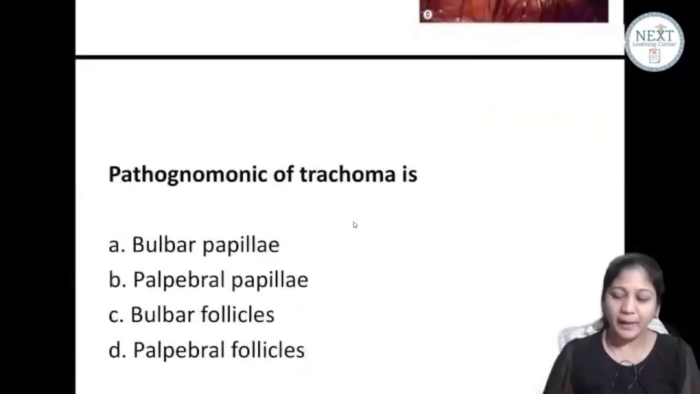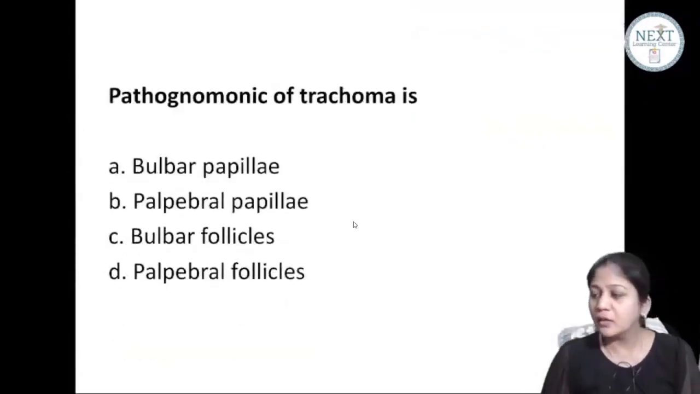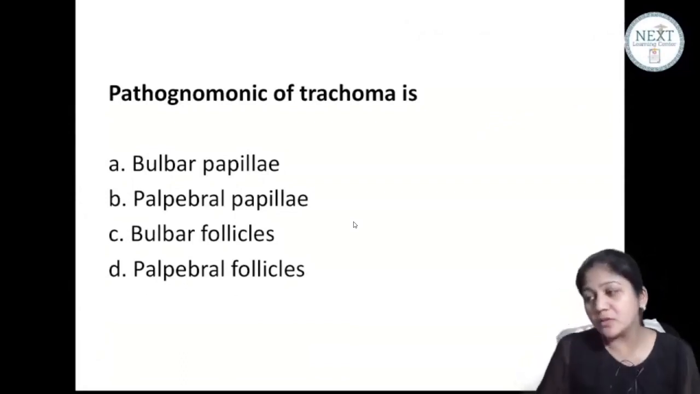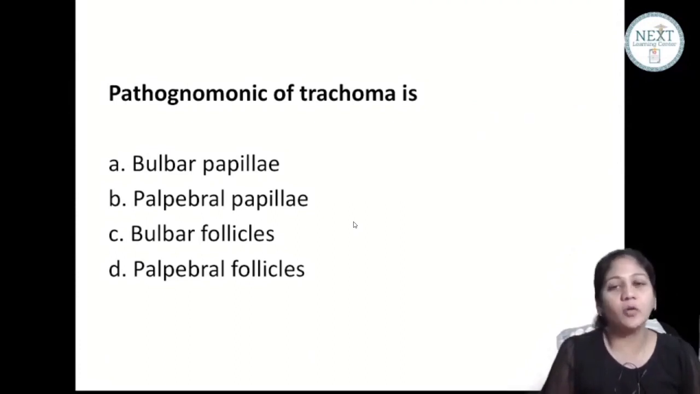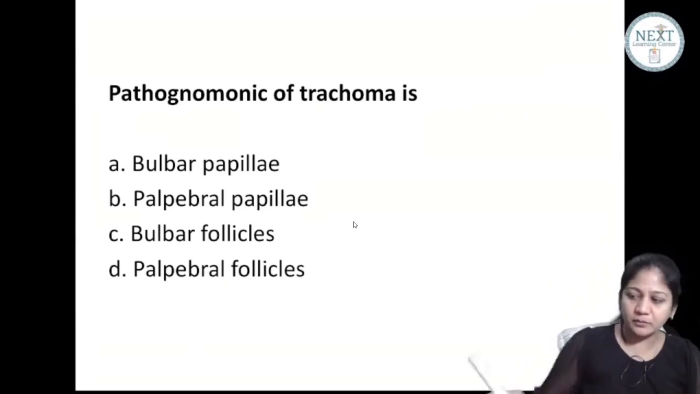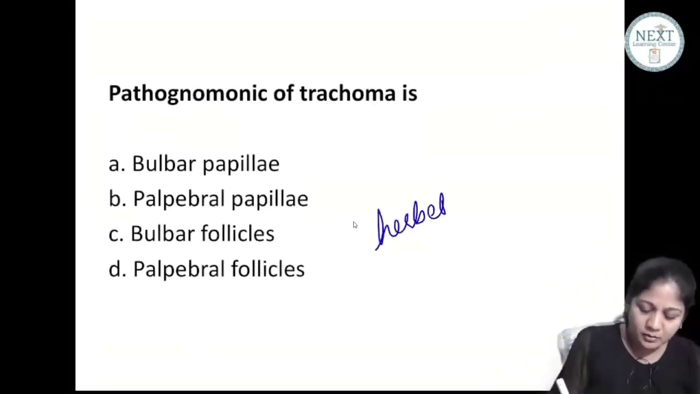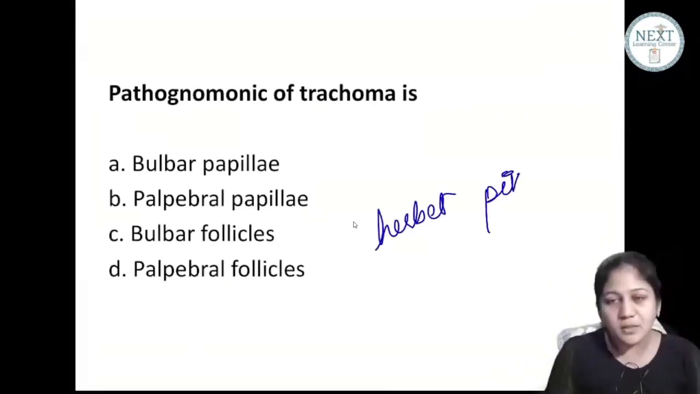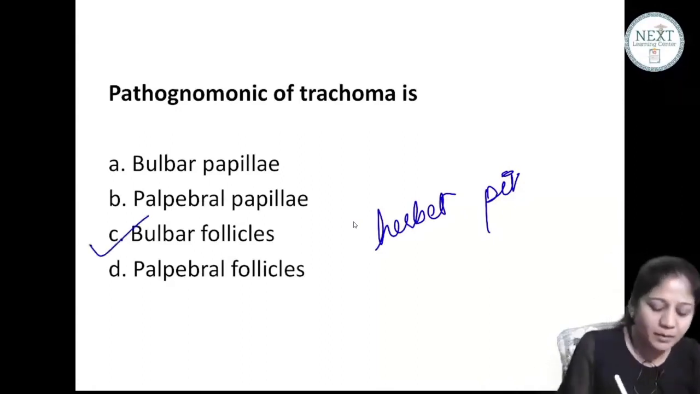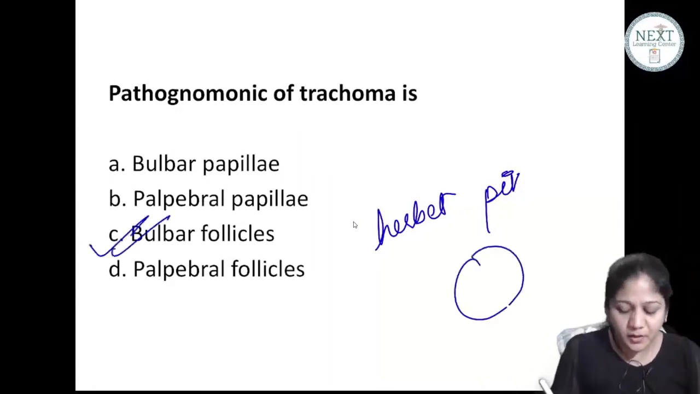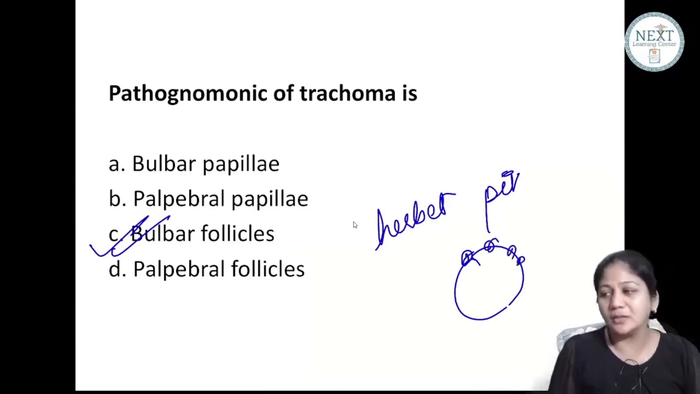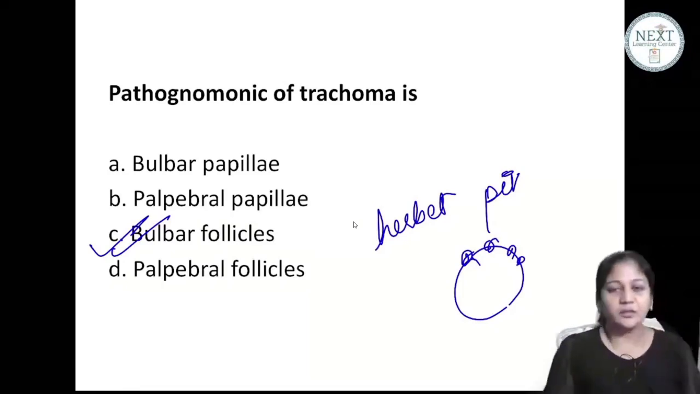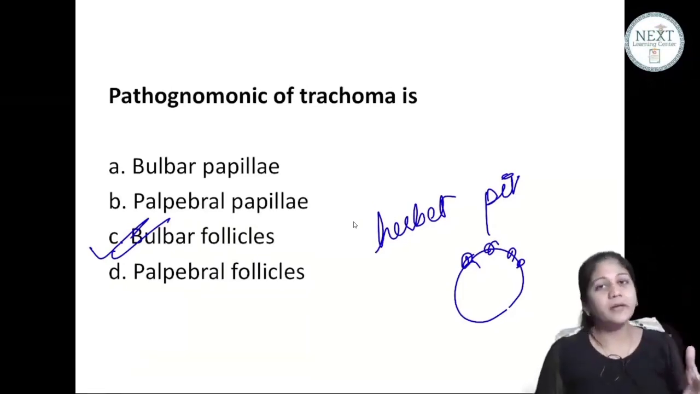Now tell me, pathognomonic of trachoma. Silver nitrate was given for prevention of infection, but it was causing infection. That's why we stopped it. So what is pathognomonic for trachoma? If you remember the word Herbert's pit, but Herbert's pit is not in the options. So what should it be? Bulbar follicle. It has to be a follicle which is on the bulbar conjunctiva. Okay, very good, all of you. Good. So this was about trachoma, paratrachoma, and ophthalmia neonatorum.